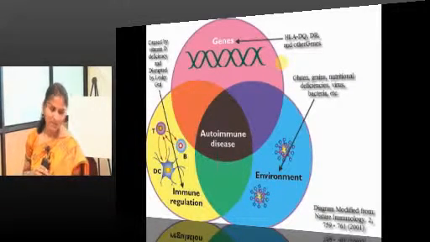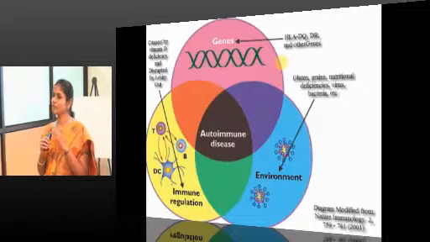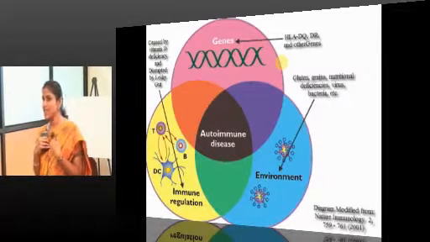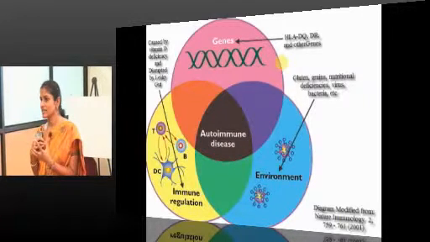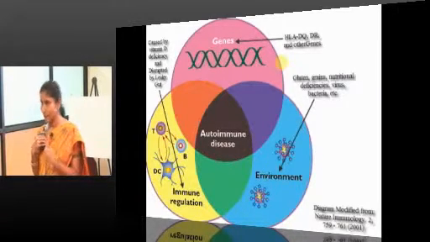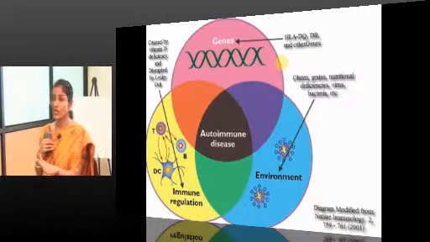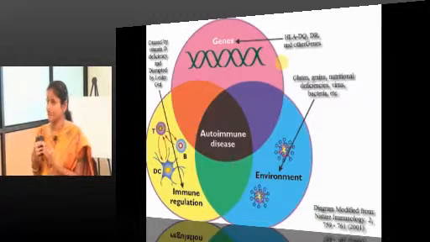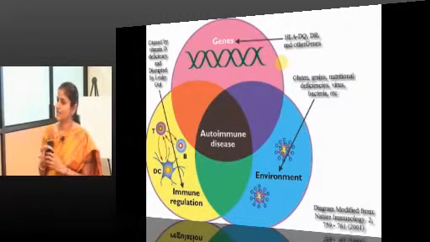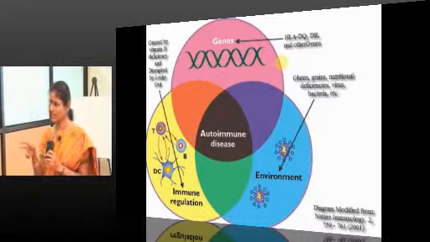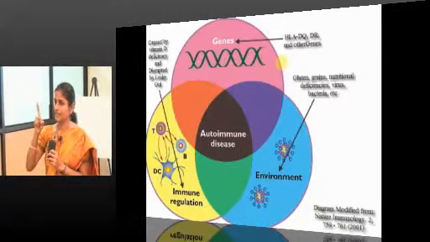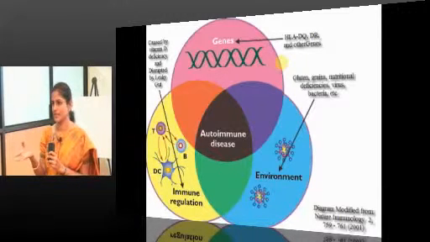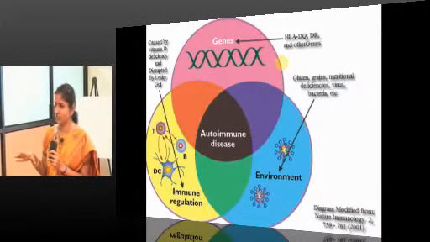Okay. For you to understand the mechanism of autoimmunity, you need to know what happens with a normal immune response: how the cells of the immune system recognize self antigens as self and foreign antigens as foreign. You know now how foreign antigens are identified, but how are self antigens protected? It is by a mechanism called tolerance, which happens at two levels: one is central, second is peripheral. Central happens at the level of the thymus, peripheral in the peripheral circulation.